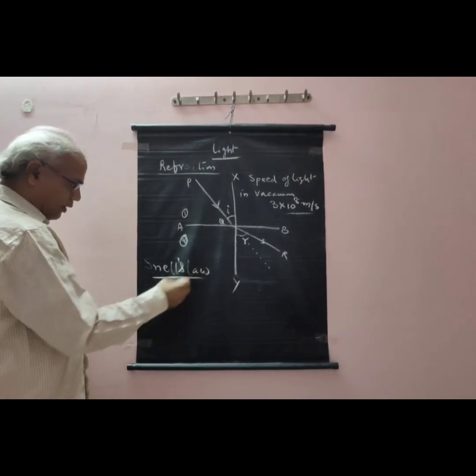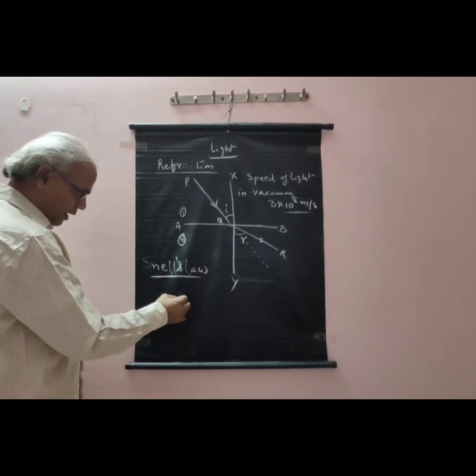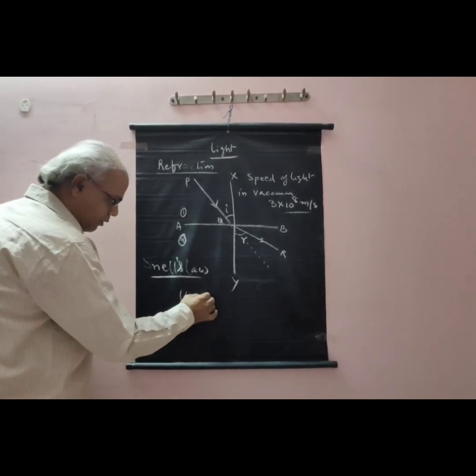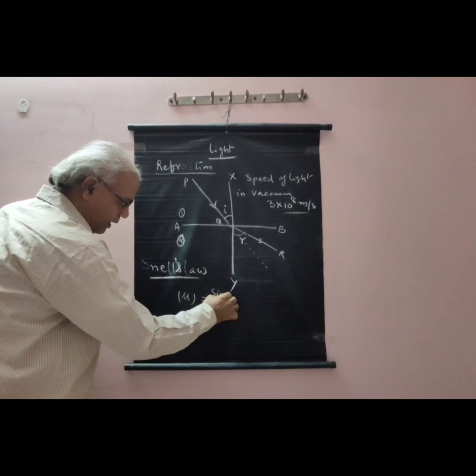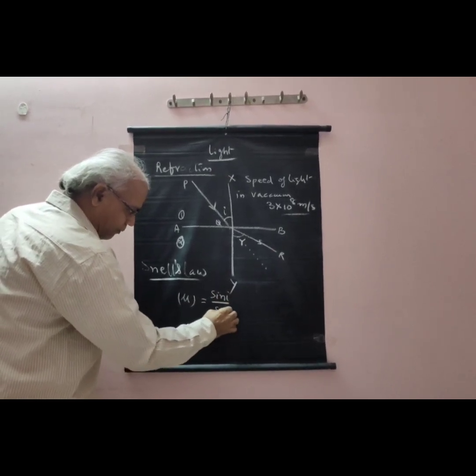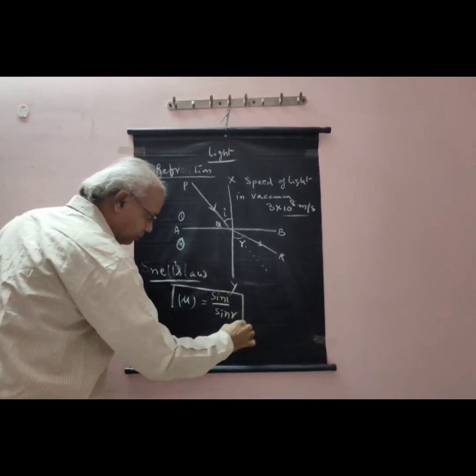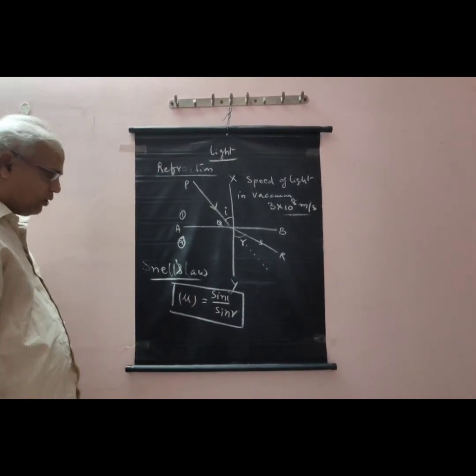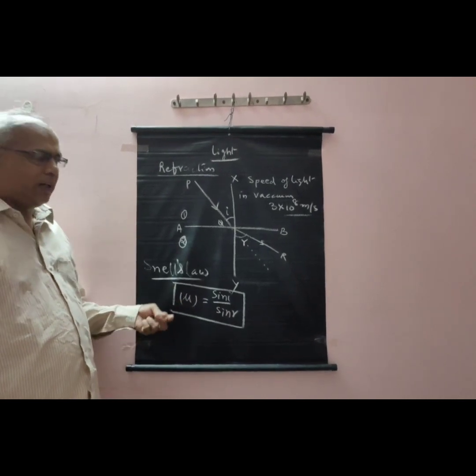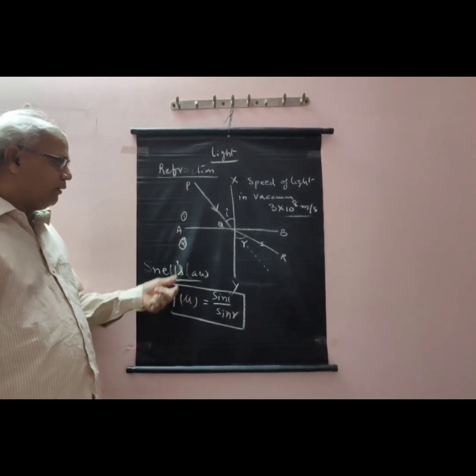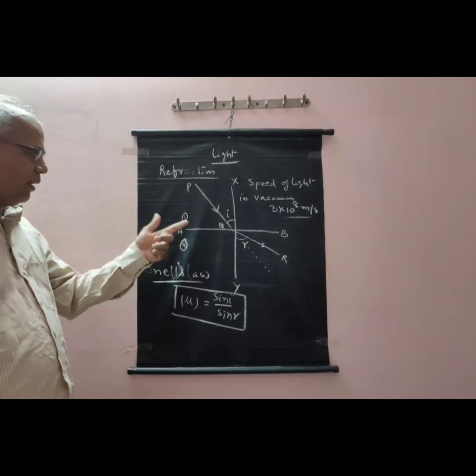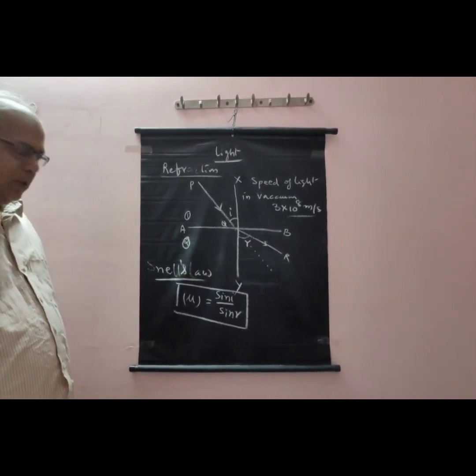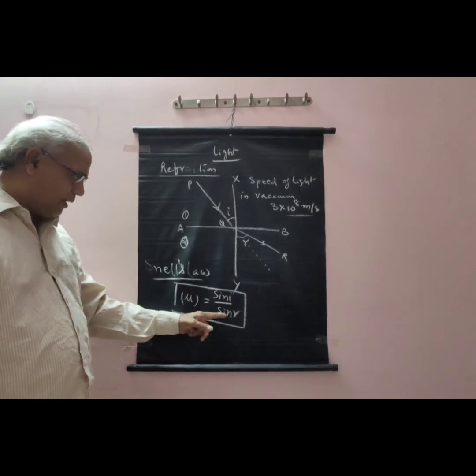The refractive index of a medium can be indicated by the letter mu. Mu is equal to sin i by sin r. Here we are finding the refractive index of the second medium, that is, the medium in which the light refracts. So mu is equal to sin i by sin r.